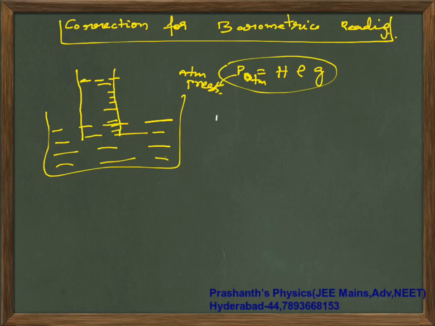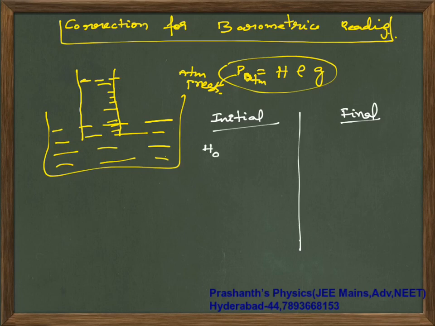Whatever happens, one thing is definitely sure: when temperature changes, atmospheric pressure will not change. So H naught into rho naught into G must equal the height at temperature T into rho at temperature T into G. Acceleration due to gravity will not change.